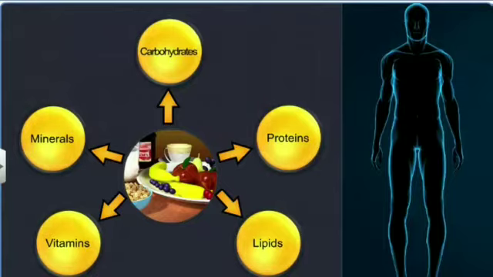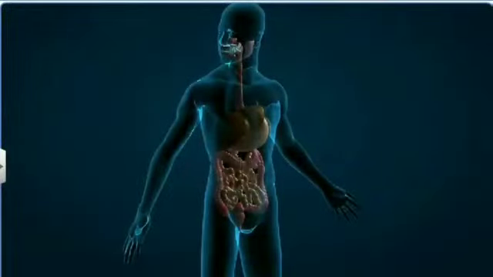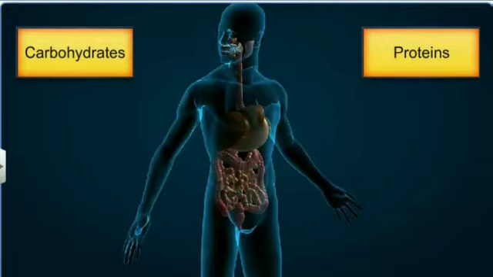However, our body is incapable of using certain biomacromolecules such as carbohydrates in their original form. The digestive system breaks down food biomacromolecules into smaller simple molecules such as maltose and amino acids.